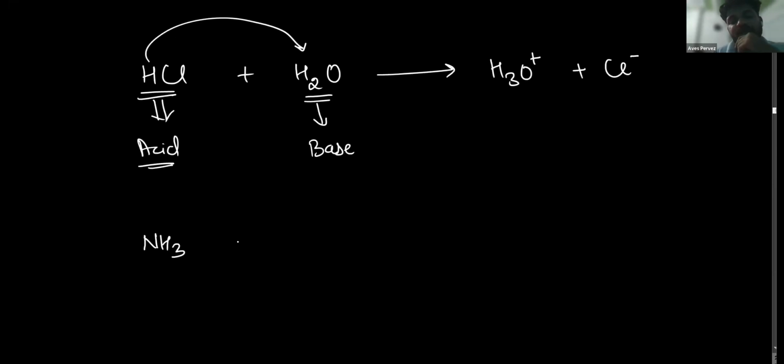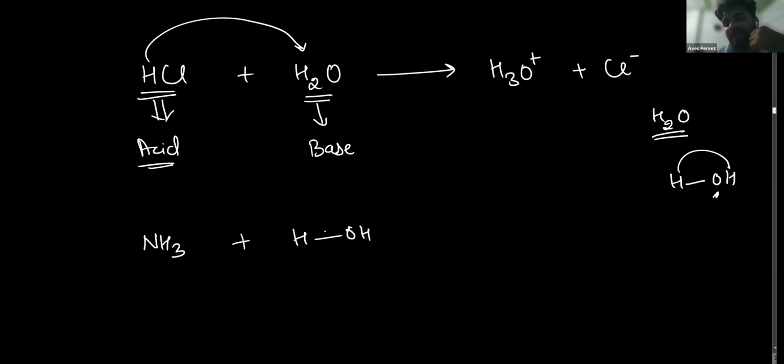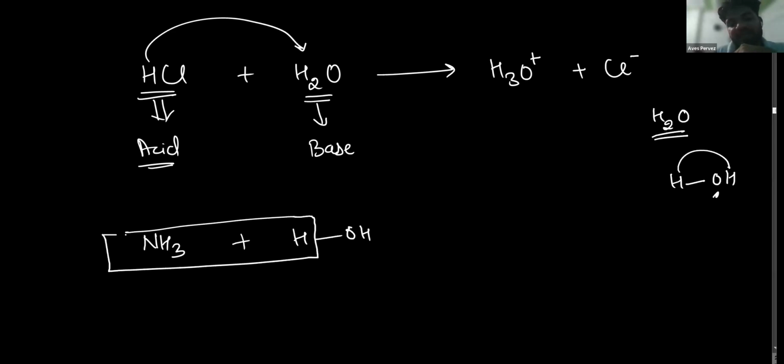When you add ammonia to water, I'm going to write water like this. Water is H2O. You can write water as HOH. So what happens when ammonia is added to water? It accepts the H plus ion from water and forms NH4 positive and OH minus ion. Water itself breaks into H positive and OH minus ion. So ammonia is that substance that is accepting the H plus ion.